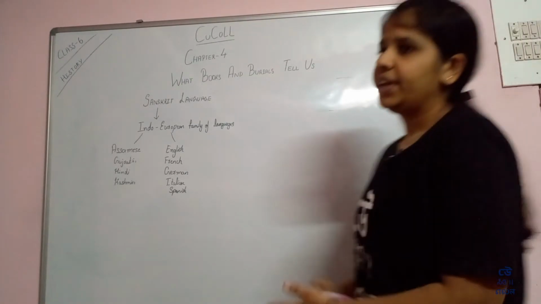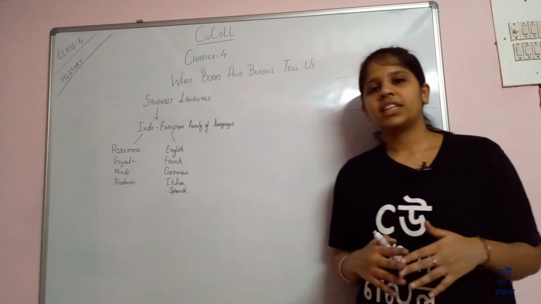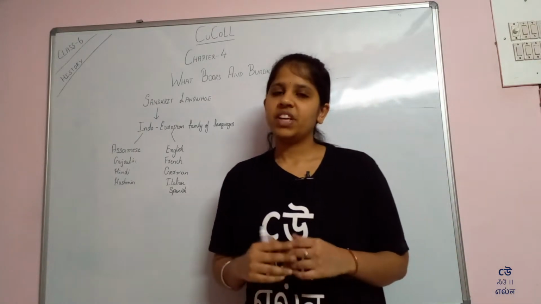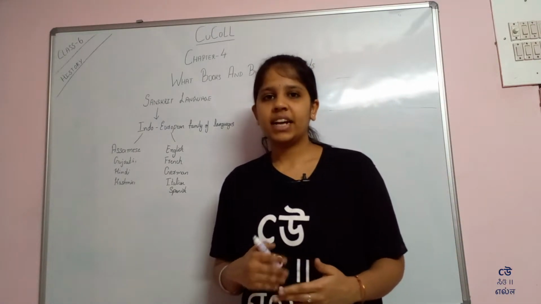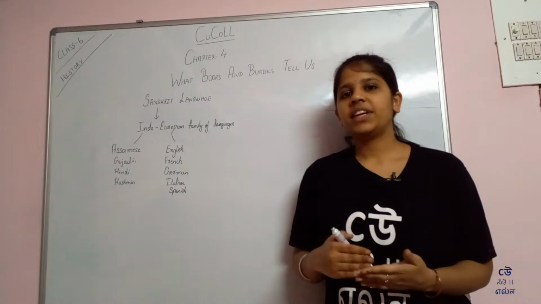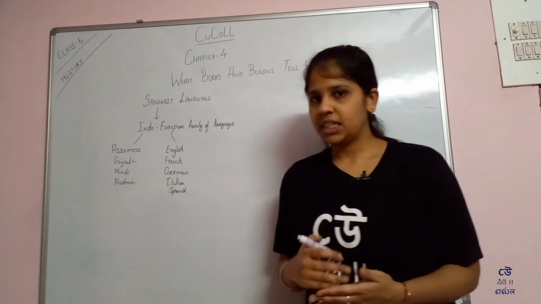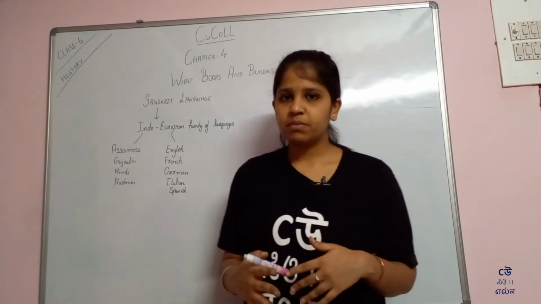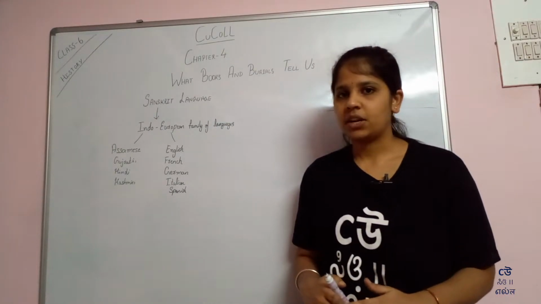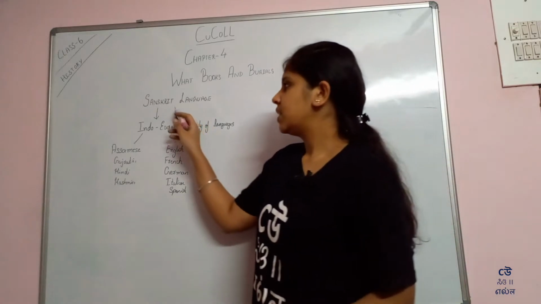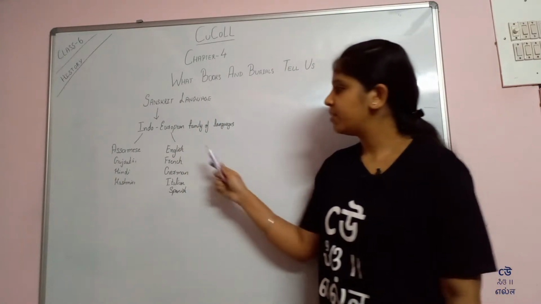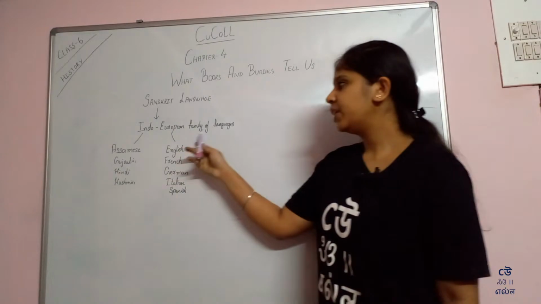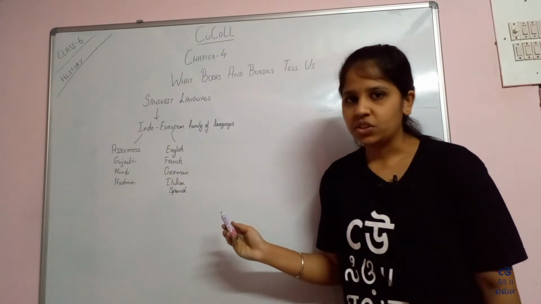So we learned that the Rigveda was composed in the Vedic Sanskrit language, unlike the Sanskrit we learn these days. The old Sanskrit is very different from the Vedic Sanskrit. The Sanskrit language is from the Indo-European family of languages.